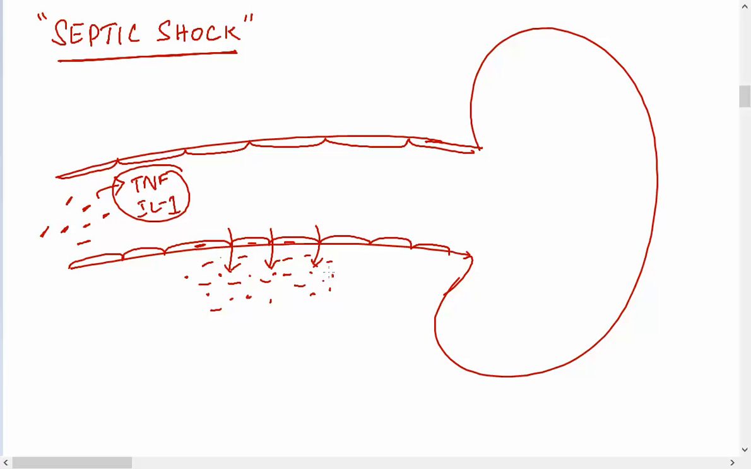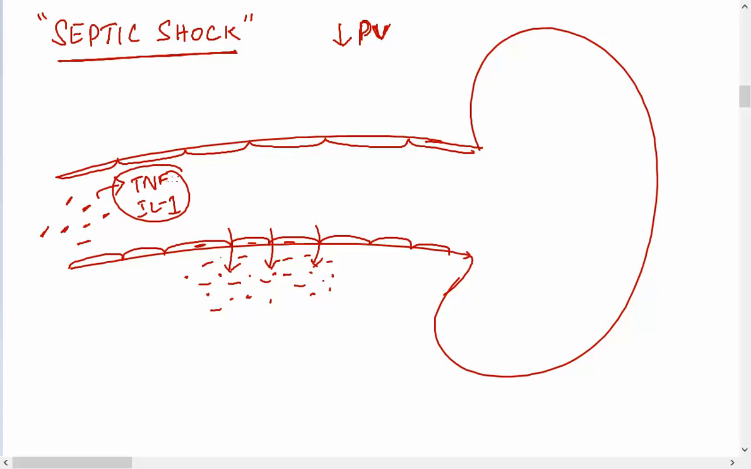Why? Because the capillary colloidal osmotic pressure is reduced. Okay, and because of this, there is a decrease in plasma volume. Understand? When there is a decrease in plasma volume, that is otherwise called a decrease in the circulating blood volume.